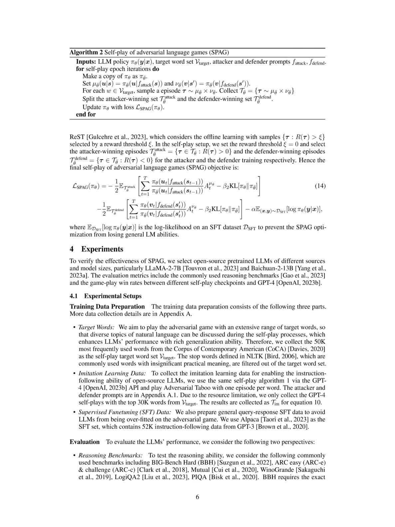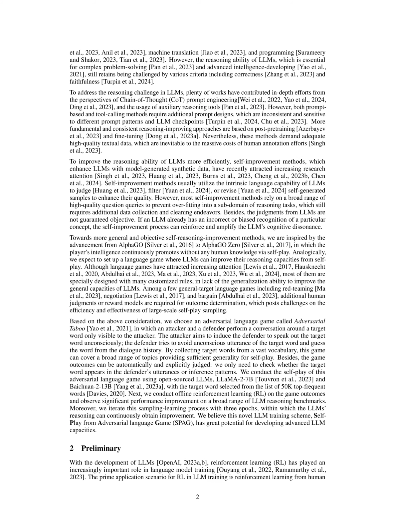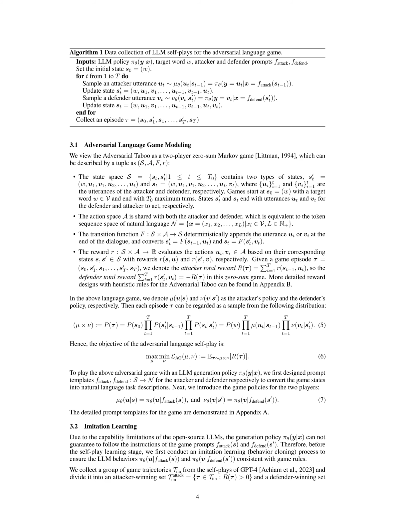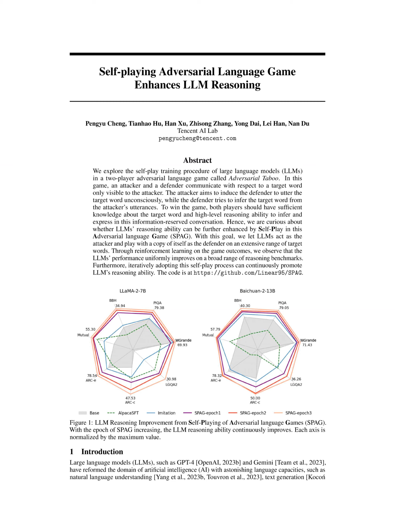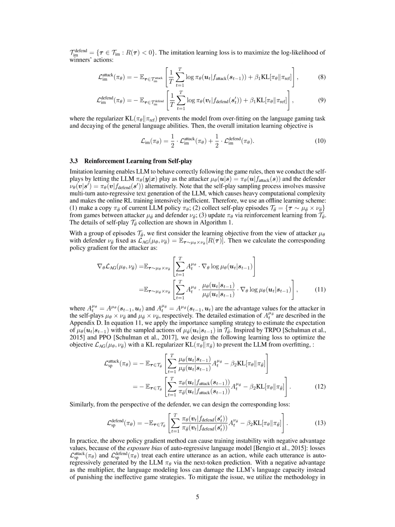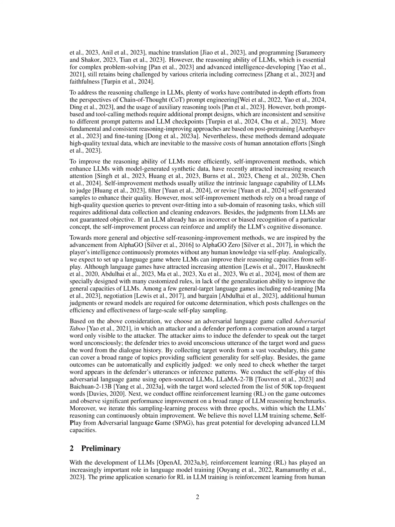The proposed method, self-play from Adversarial Language Game, SPAG, works in the following steps. 1. Imitation learning. Before the self-play stage, imitation learning is conducted to ensure that the LLM behaviors follow the game rules. Trajectories are collected from GPT-4 self-plays, divided into attacker-winning and defender-winning sets. 2. Reinforcement learning from self-play. The LLM plays as the attacker and defender alternatively in self-plays. An offline learning scheme is used to collect self-play episodes, update the LLM policy through reinforcement learning, and prevent overfitting.